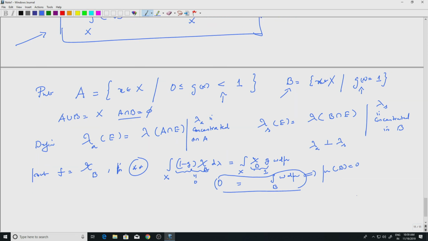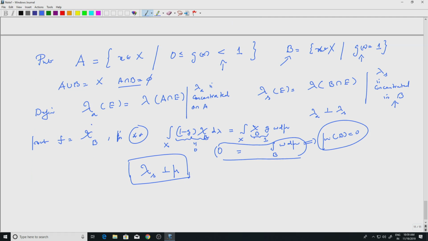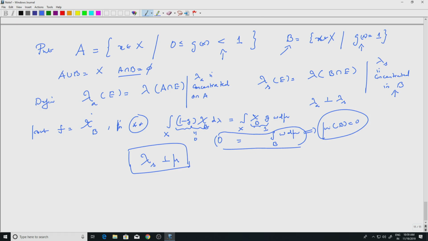Lambda S is concentrated in B and mu of B is 0. So, these two are mutually singular. So, lambda S is mutually singular to mu. This was one of the things, and we need to show that lambda A is absolutely continuous with respect to mu. Okay. That is the last part of the proof.